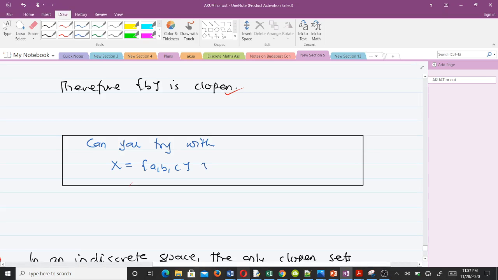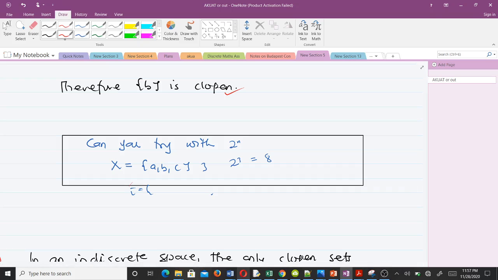Because you have three elements here, your number of subsets will be 2 raised to the power 3, because it's always 2 raised to the power n, which will give you 8. So your tau will be a collection of all the 8 subsets. You realize that every element there will be clopen, both closed and open. So you can try that.